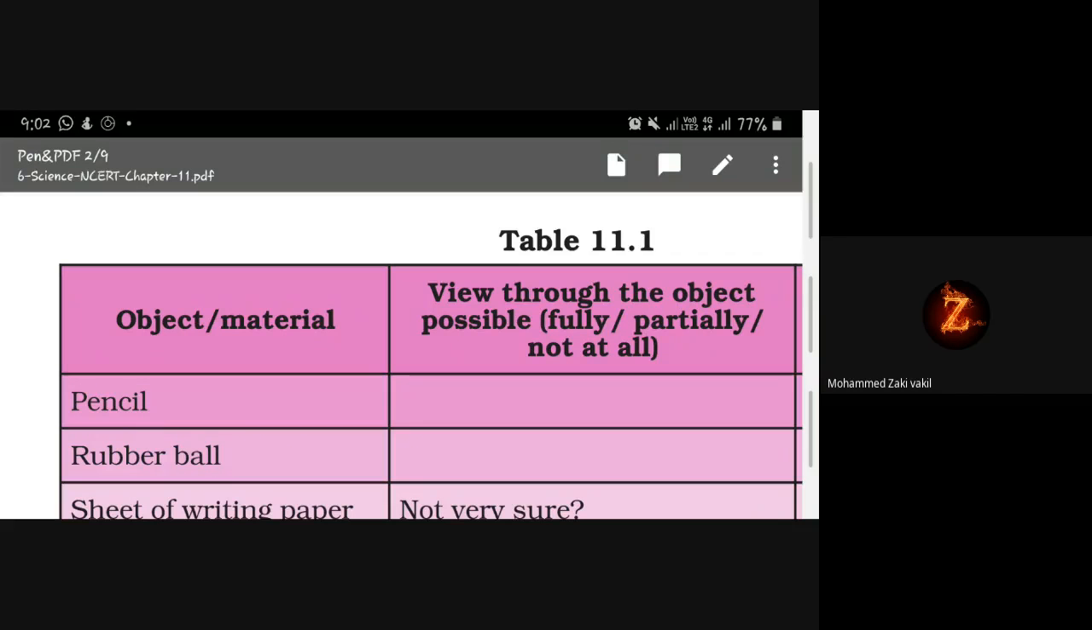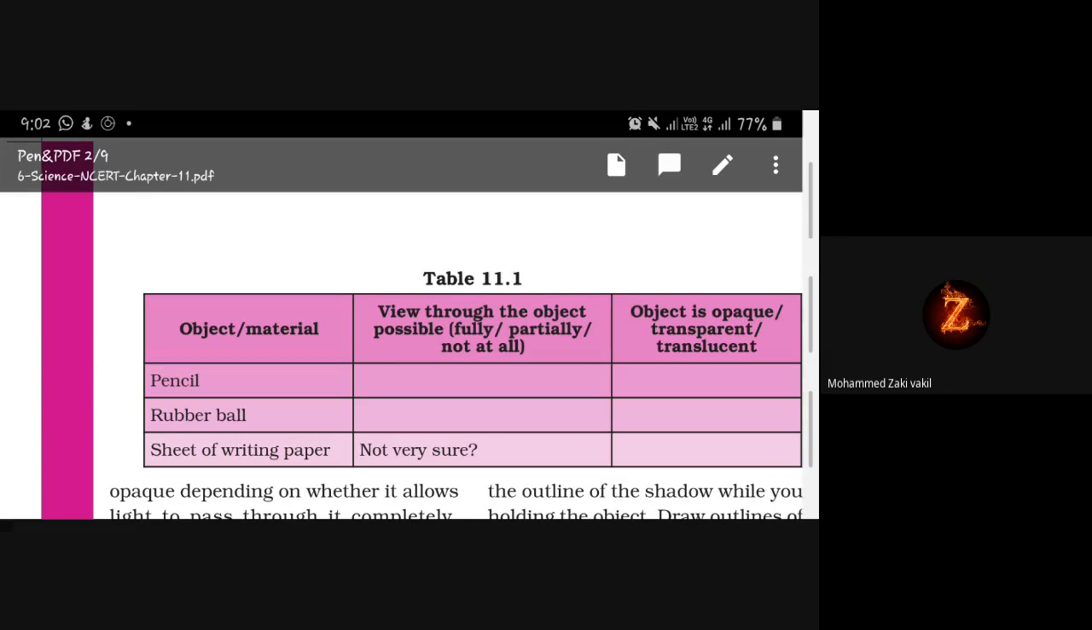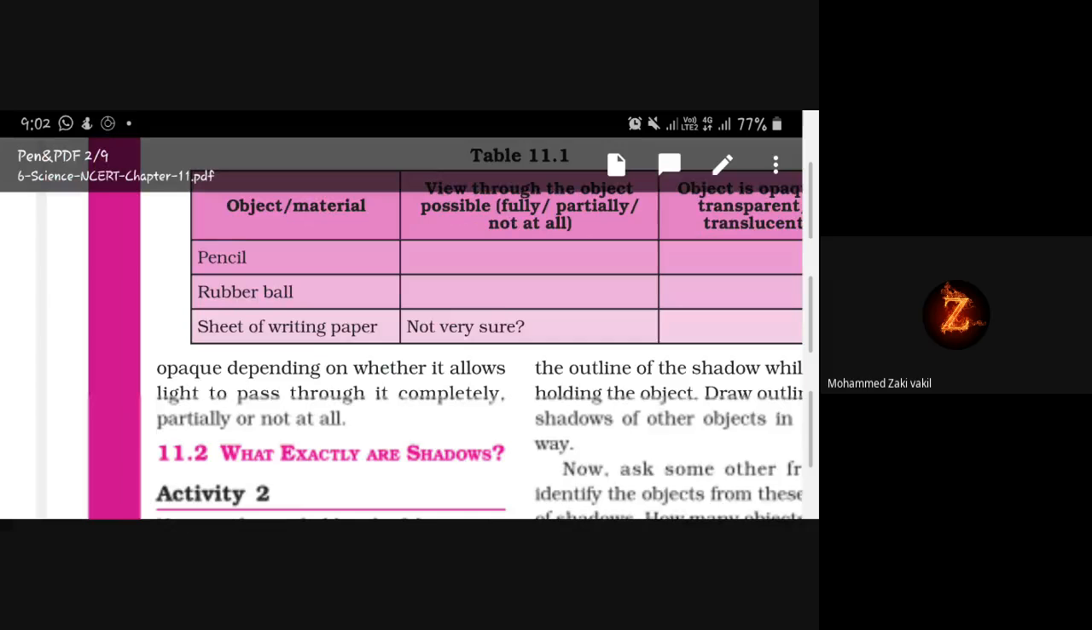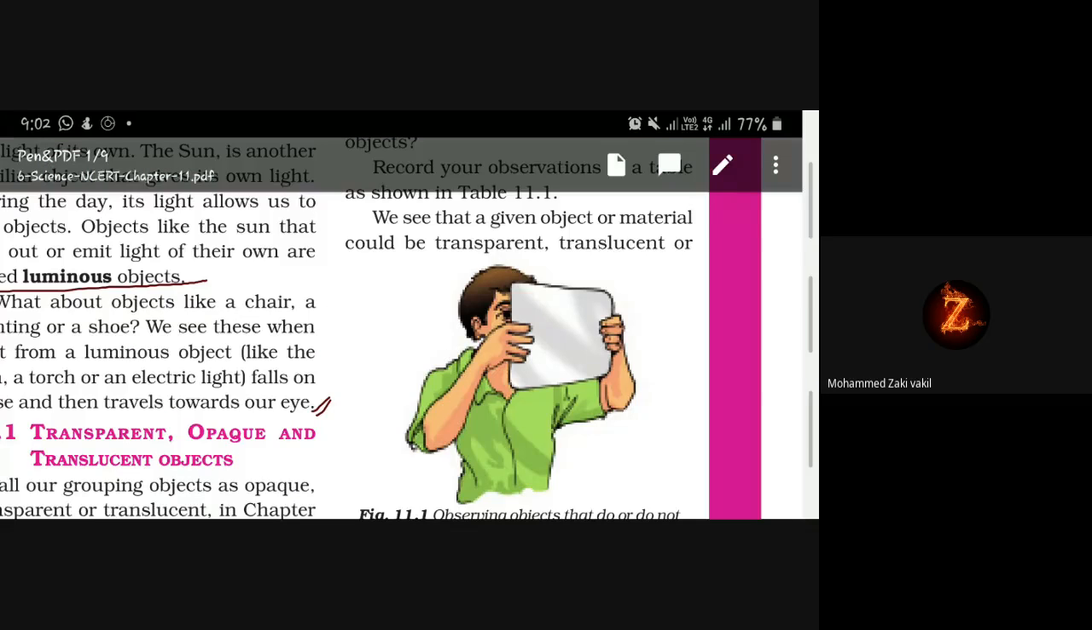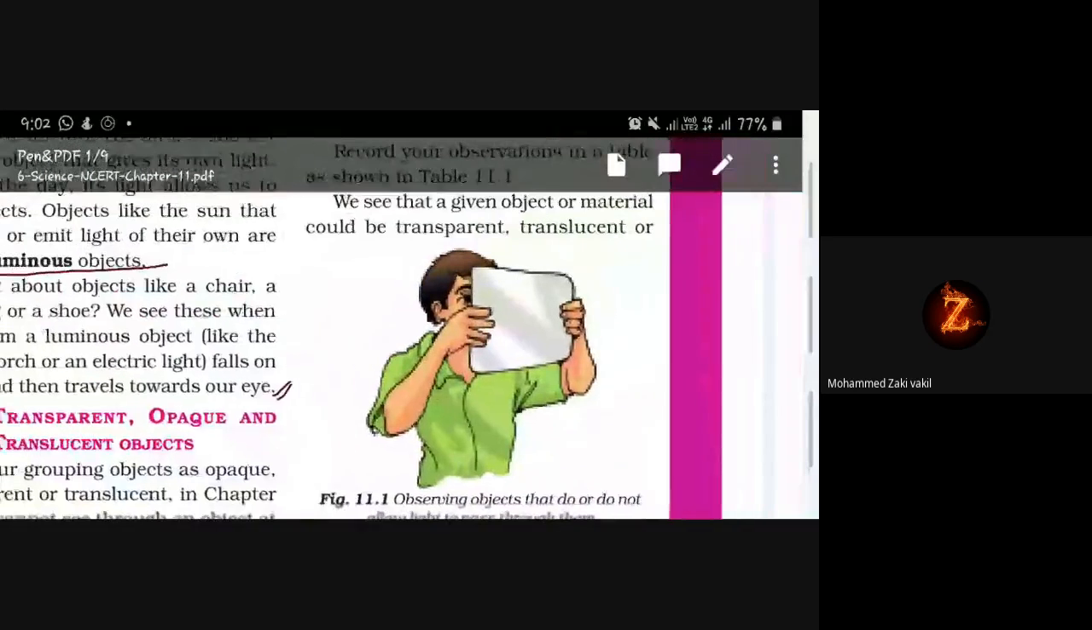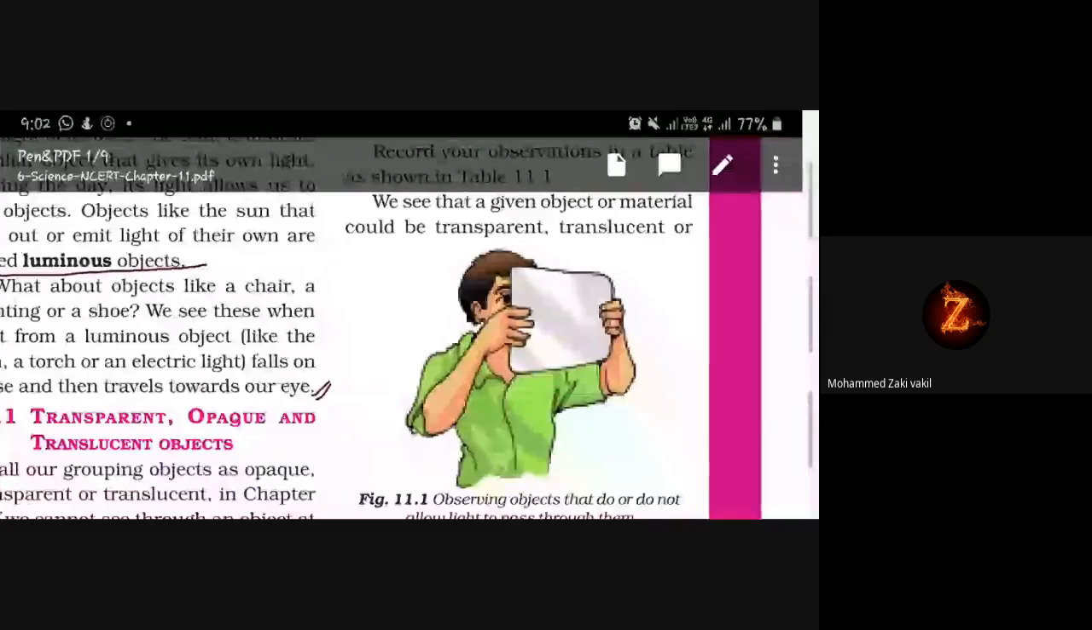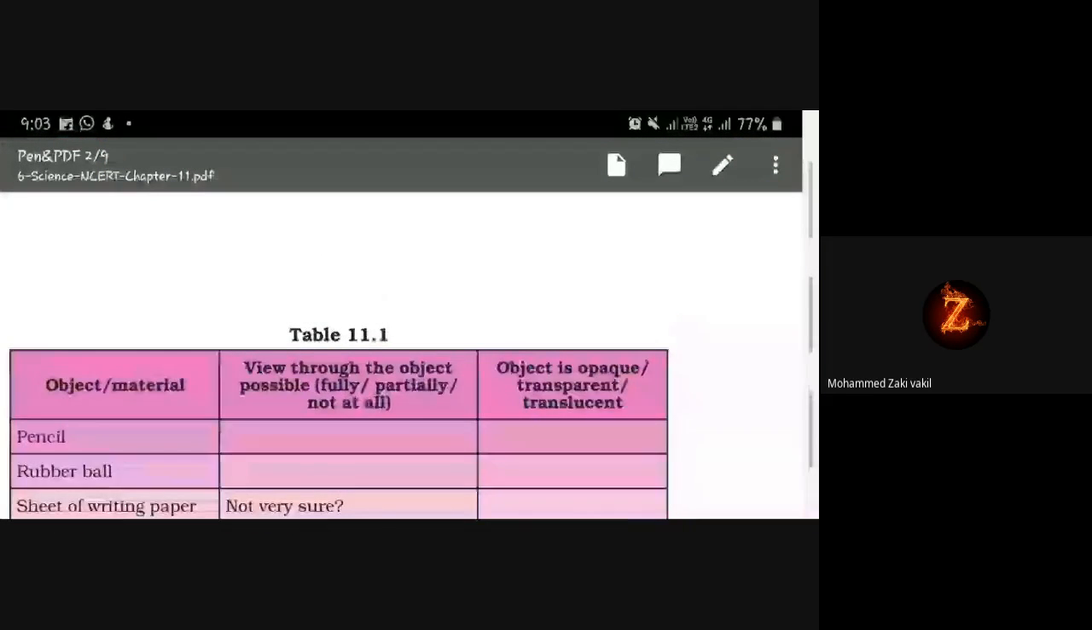Now we have to make a table like this. Okay. Now what we have to do? You have to take a piece of rubber, and can you see through rubber? Can you see anything through rubber? अब rubber eraser होता है आपके पास. आप देख सकते हो इरेजर के बाहर? No, ma'am. So what will you do? You will write opaque.